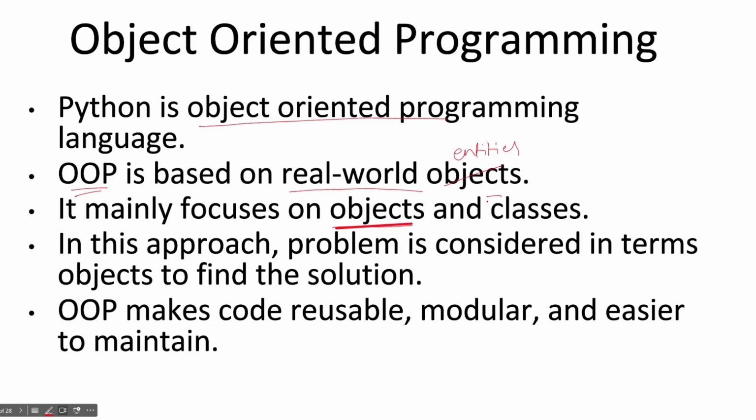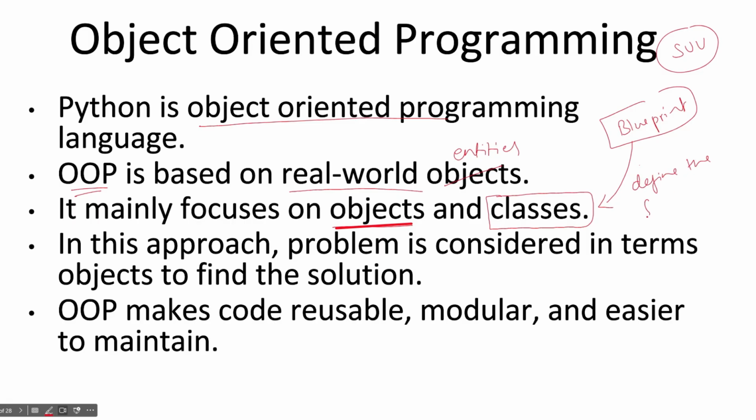Now you are hearing a new term, which is known as classes. How do you create an object? For an object you need some blueprint. For example, if you want to create an SUV car, you need the blueprint of the SUV, what features it will have. We keep all those blueprints in a class. So a class will basically define the structure of the object, its attributes, its methods, what it can do. All these things are defined in the class, and we create objects from the class.